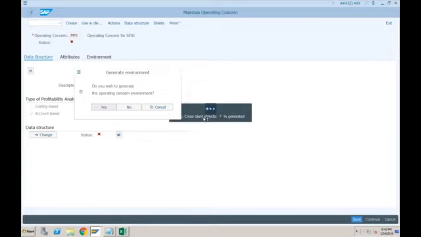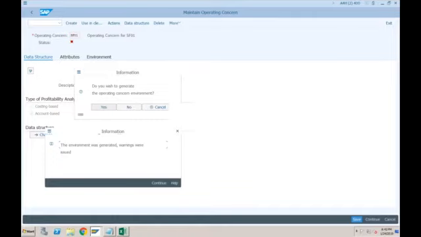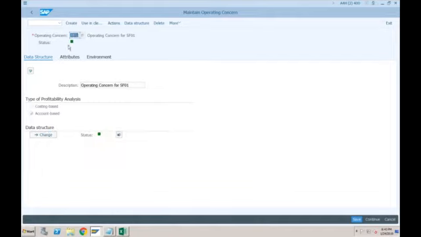Okay, so it will take some time because it is going to generate those characteristics that we provided. It will add those fields in table ACDOCA. Once this is done, I will show you those fields in ACDOCA. The environment was generated and warnings were issued, so there is no error, I think. Now you can see status is green, which means our operating concern is ready to be used.